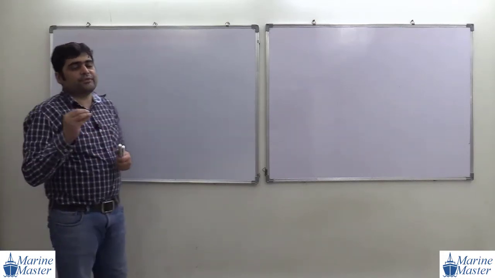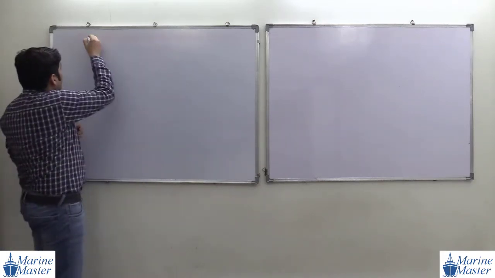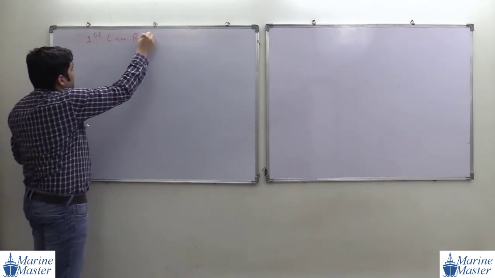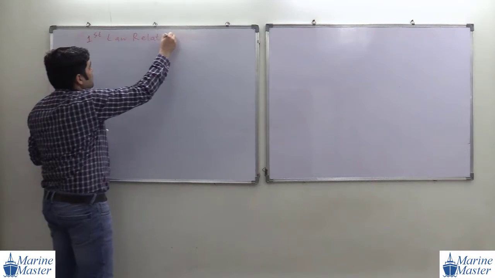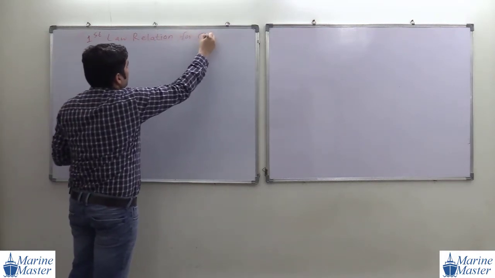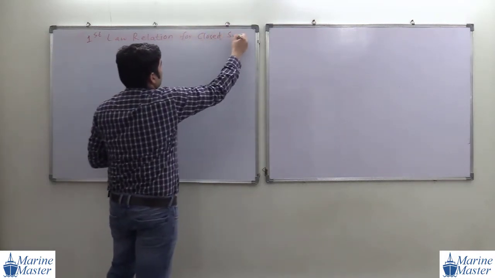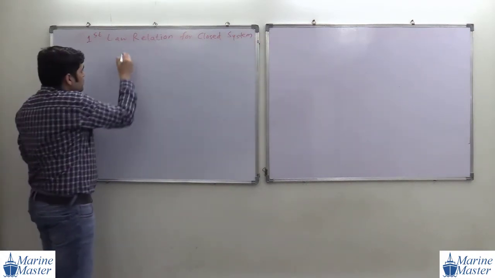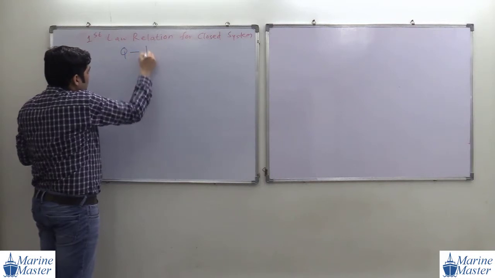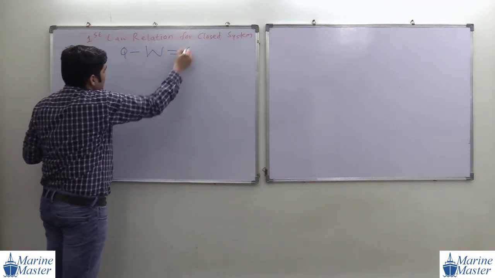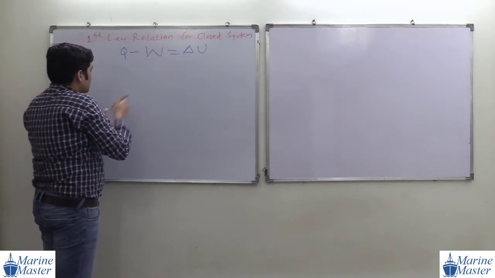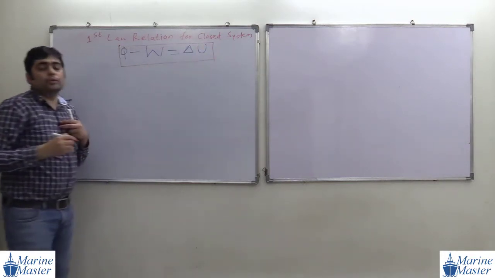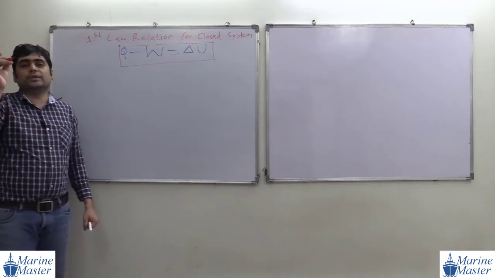Now the next point that we are going to study is the first law relation for closed system. So what is the first law relation for closed system? This relation is Q minus W is equal to delta U. What is the first law relation for closed system? Q minus W is equal to delta U.